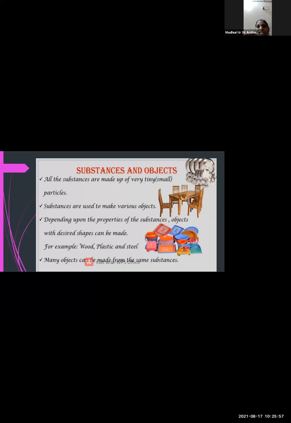Okay, so this is about the substance and the object. In the kitchen also you can see different steel substances. Steel is the substance from which the objects are made. So you can have a dish, bowl, spoon. All these things you can see in the kitchen. Okay, plates also. Very good.